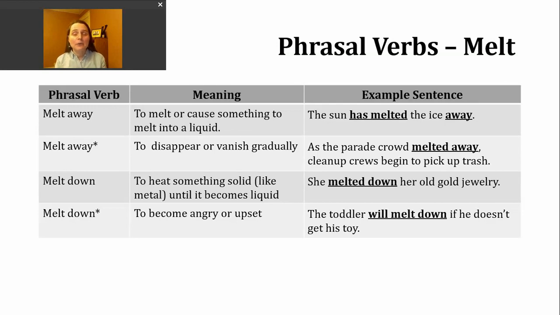Here is an example of this usage. The sun has melted the ice away. So again, pretty common when we're talking about snow and ice. A second definition for melt away is for something to disappear or vanish gradually, so very slowly, not rapidly or quickly. Here's an example. As the parade crowd melted away, cleanup crews began to pick up trash. So again, this is describing people sort of leaving the parade route very slowly.